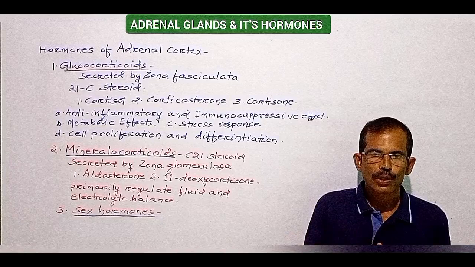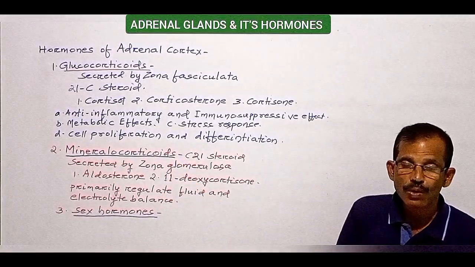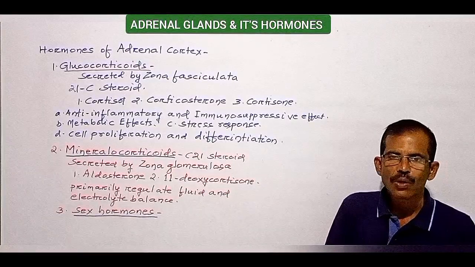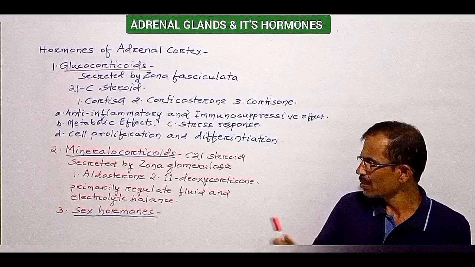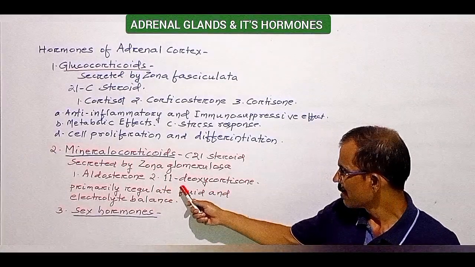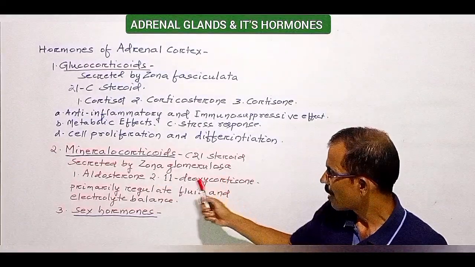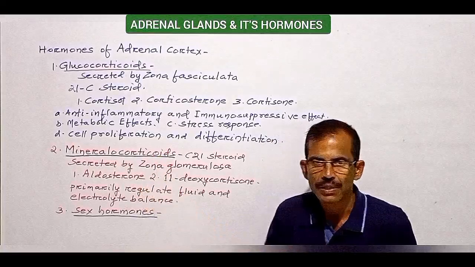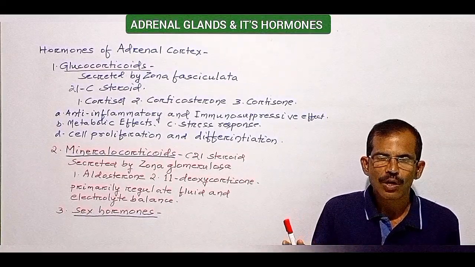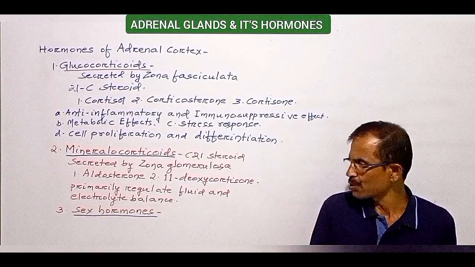Second group of corticosteroids is mineralocorticoids, which are also 21-carbon steroids. Mineralocorticoids are secreted mainly by zona glomerulosa and include aldosterone and deoxycorticosterone. Out of these two, aldosterone is most potent. It accounts for about 90% of mineralocorticoid activity of adrenocortical secretion.